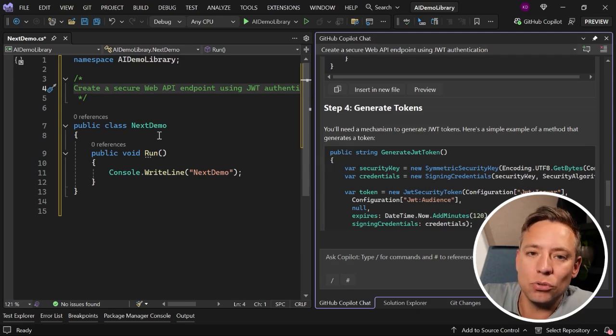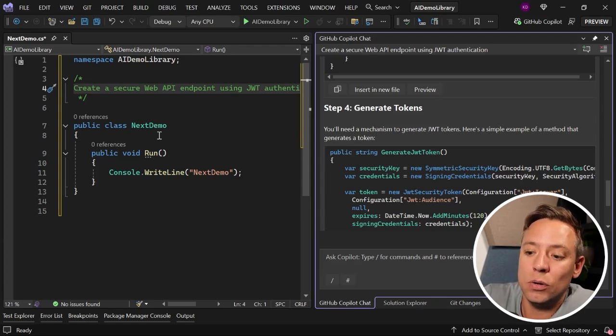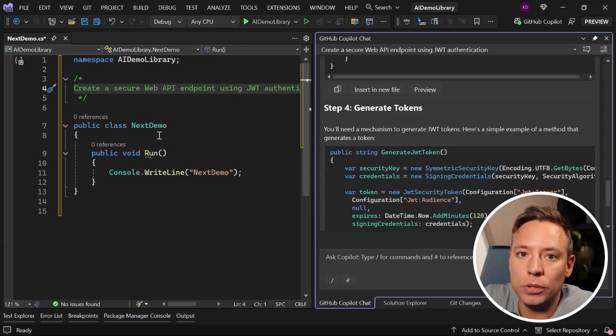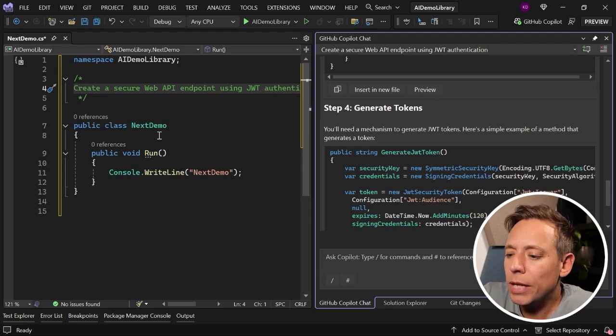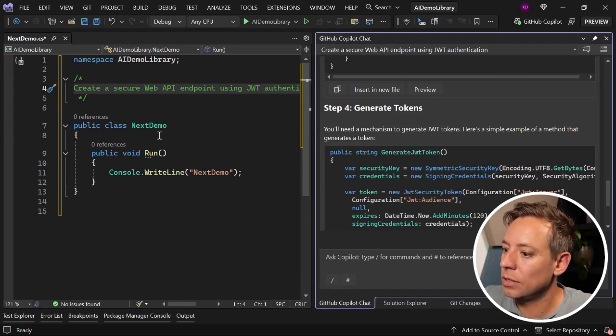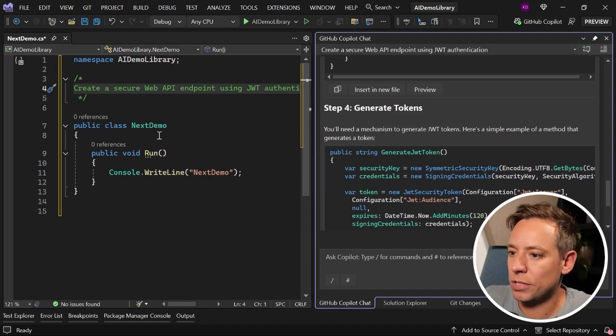It tried to keep on working with that nextDemo class and did not take the web API endpoint using JWT authentication request into account. This is not an exact science at all. Sometimes you have to work around some of the quirks that you might get. But the main thing is, when you are more specific, you will get better results. Let me rewrite that prompt here to get a web API endpoint using JWT authentication by being more specific.